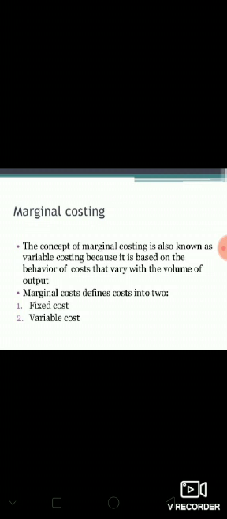So marginal costing divides cost into two types. One is fixed cost and another is variable cost. Fixed cost is the cost which remains constant even if there is a change in the level of output, and variable cost changes with the level of output. It means if there is more production, then the variable cost will be more, and if there is less production, the variable cost will be less.